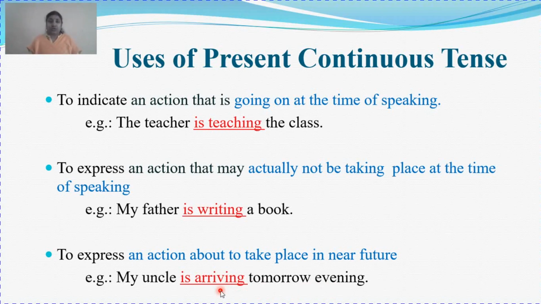It is in progress. It is continuing. So that is why we use present continuous tense for most of the future planned action, an action about to take place in the near future. Understood?